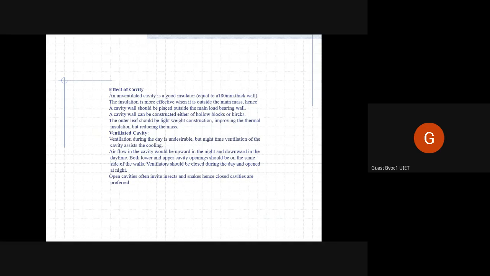Concrete absorbs a lot of heat, so it transfers less heat inside, but the concrete itself will remain hot for a long time. Meaning, if in the afternoon it starts getting heated up, even by night time, if you feel the concrete wall, it will still be quite hot. And I don't know what this last thing is.